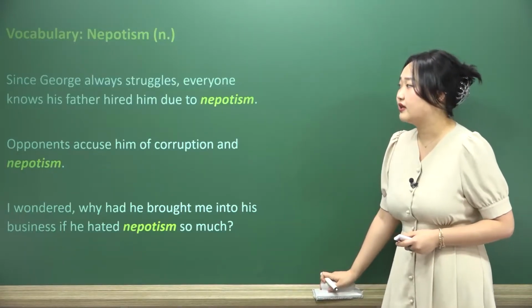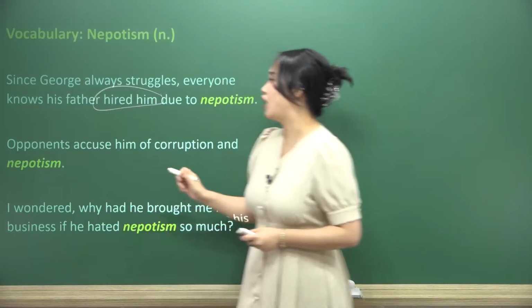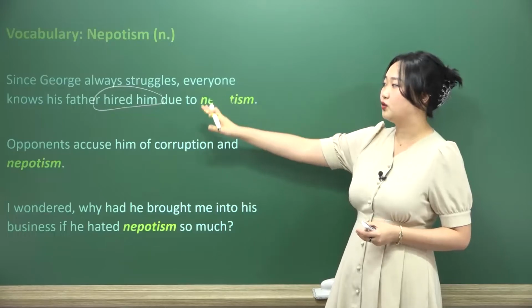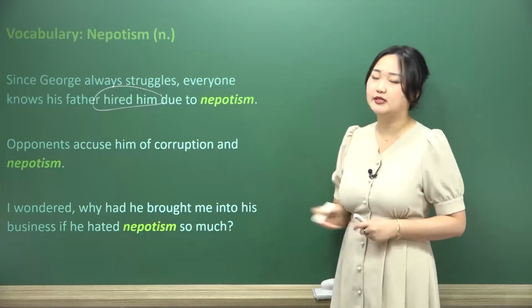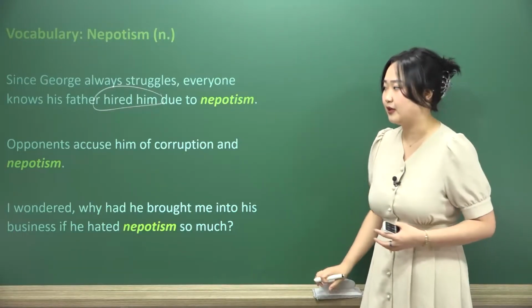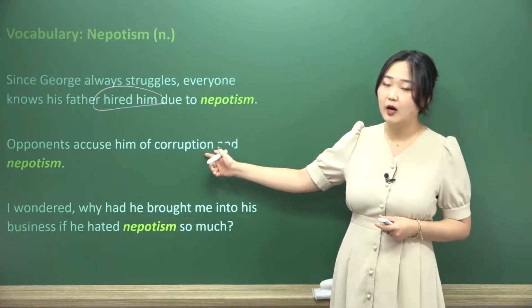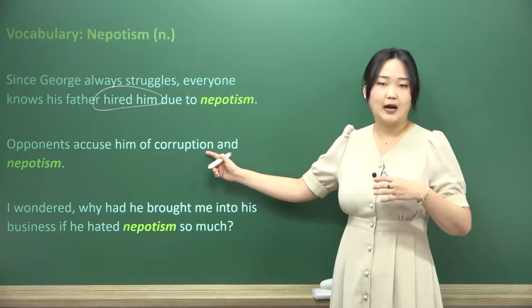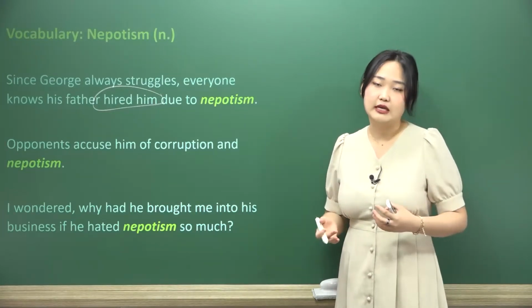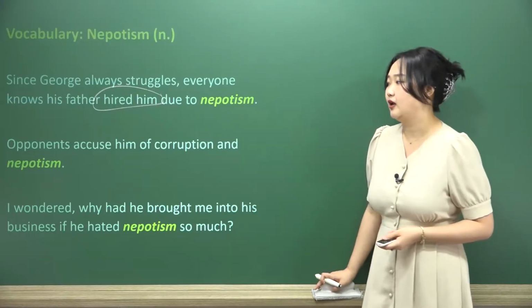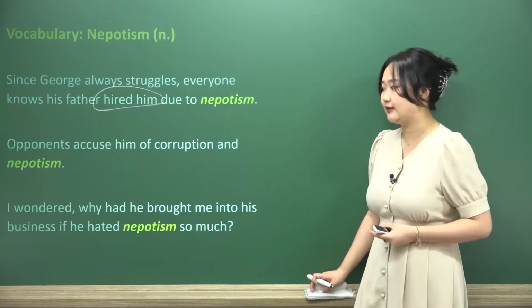Since George always struggles, everyone knows his father hired him due to nepotism. Again, we're talking about this idea of jobs, right? Working. We know that George struggles, so his dad, his father and son, hired him due to this idea of favoritism within the family. Opponents accuse him of corruption and nepotism, corruption being, of course, being corrupt, doing the wrong thing, being perhaps bribed by money, and nepotism, wanting their family to be closer inside this business and putting their family first instead of people who are more capable or should be hired instead.